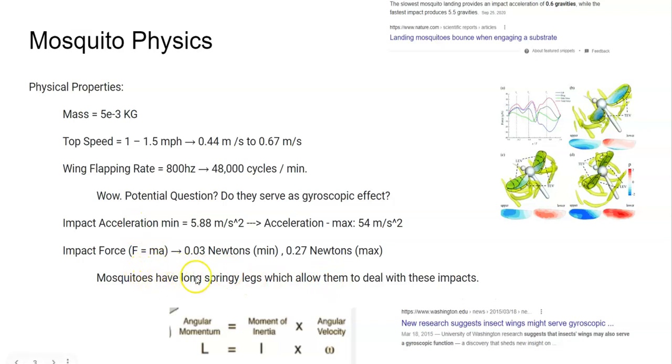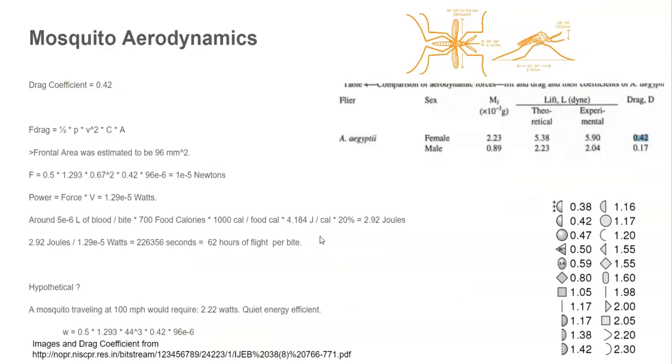That ties into their long springy legs, which allow them to deal with that. Correspondingly, the impact force, F equals ma, is 0.03 newtons to 0.27 newtons. So when they land on you, that would be the force that they exert on you. You could measure this analytically. If you had a very accurate scale and had the mosquito land on it, you would measure these sort of readings.